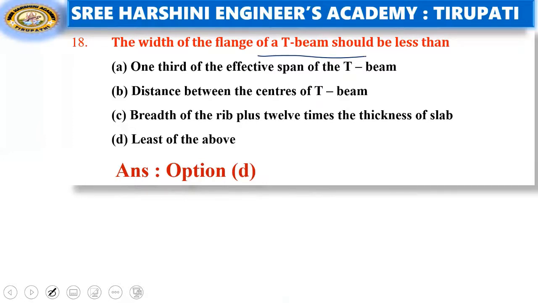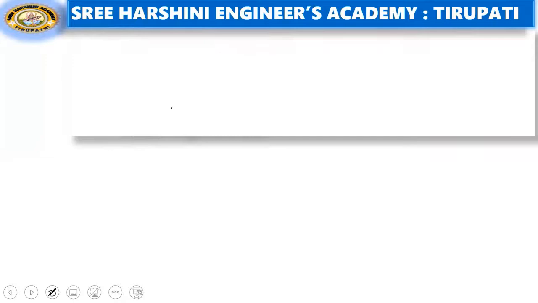Okay, next, the width of flange of a T beam should be less than, that is nothing but 1/3 of the effective span of the T beam, distance between the centers of T beams, breadth of rib plus 12 times the thickness of the slab. So least of the above. Option number D is the right answer. We take whichever is least.